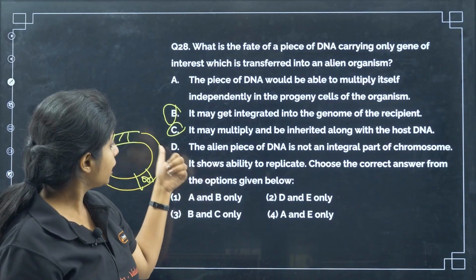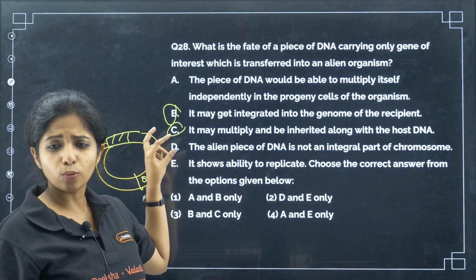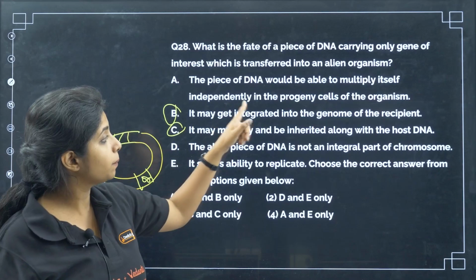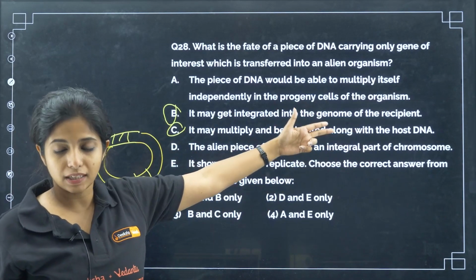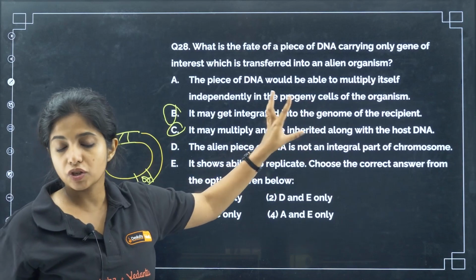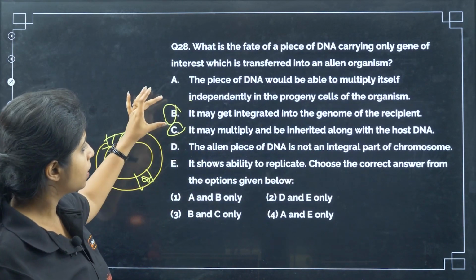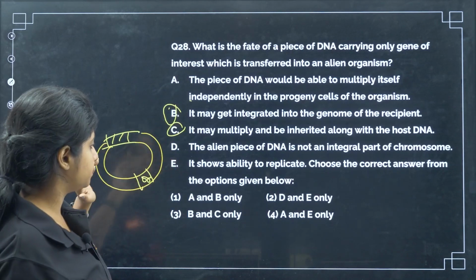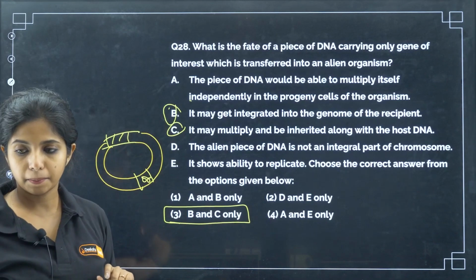Okay. Now, it shows ability to replicate. Does it? Only if it is associated, then it shows ability to replicate. As it's written over here, it may multiply and be inherited along with the host DNA because it has integrated, my dear children, in the first place. If it is not integrated, none of this is going to happen. So, I will say B and C is the correct one. B and C is the fate, not A, not D, not E. So, B and C only, this becomes the correct answer.